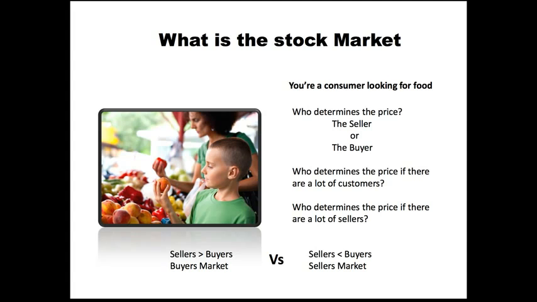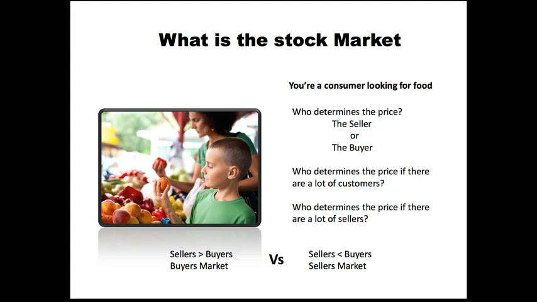And so how would the price of that peach change if we changed the sellers? Let's say we had more sellers. Let's say that we had 5 different peach vendors all lined up next to each other, and we still had the same number of consumers, which would be the little boy and his mother here, and each vendor wanted to sell their peach. Well, the more vendors that we have all selling the same product, the little boy now has the option to say, well, you wanted $1, but the person over here only wanted 90 cents, so can you beat their price? And so then you get competition amongst the sellers or the vendors, and the little boy is the person who's really controlling the price as the buyer.